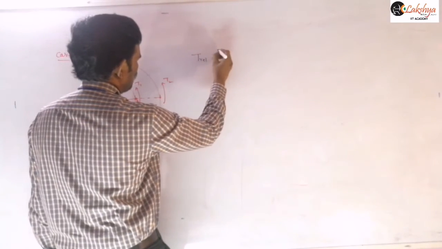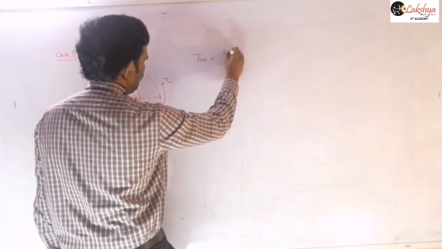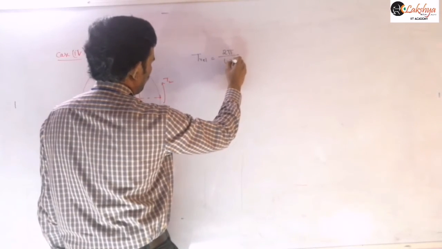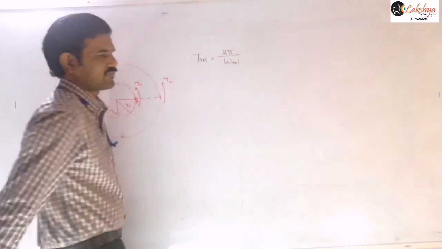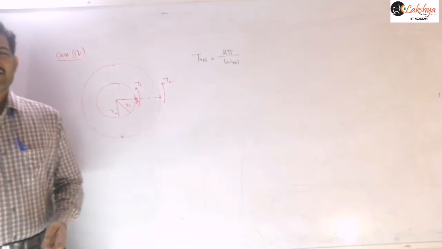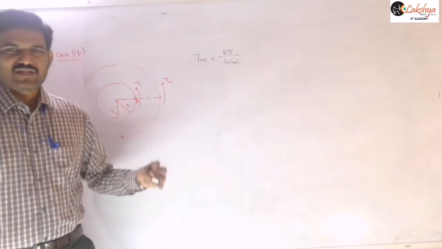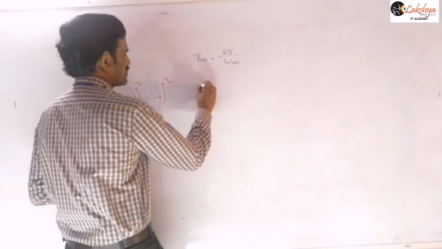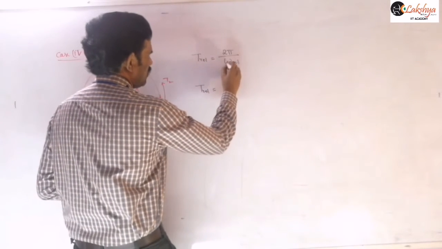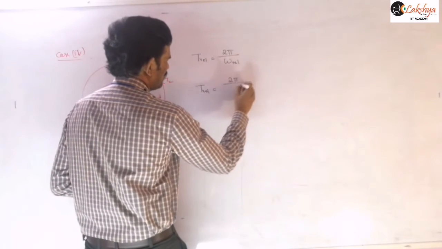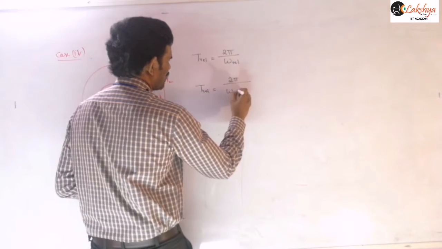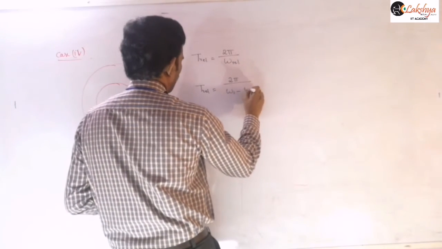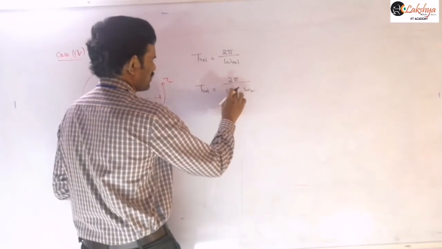Time period we need to write as 2 pi by the relative angular velocity, because we know omega is equal to 2 pi by T. That relation we already mentioned in the last class. So now I am writing this expression as the relative time period is equal to 2 pi by that omega. And that relative angular velocity means omega 1 with respect to omega 2, this is the difference now.